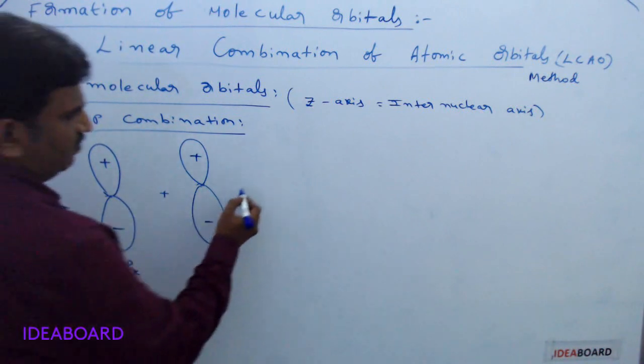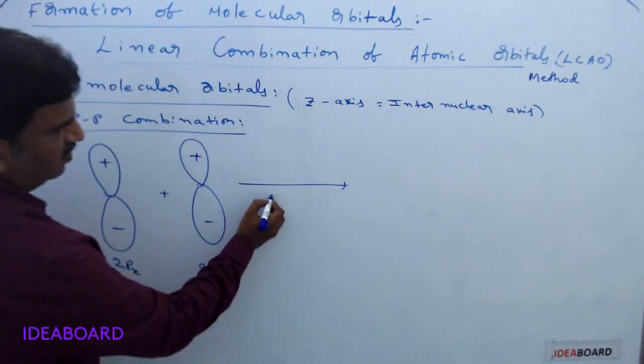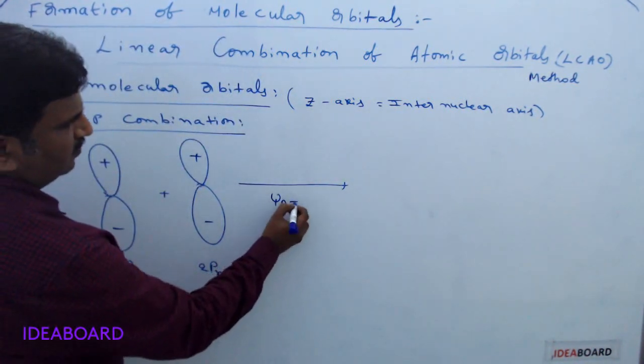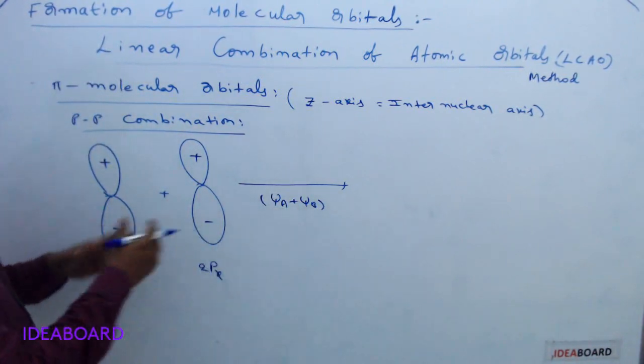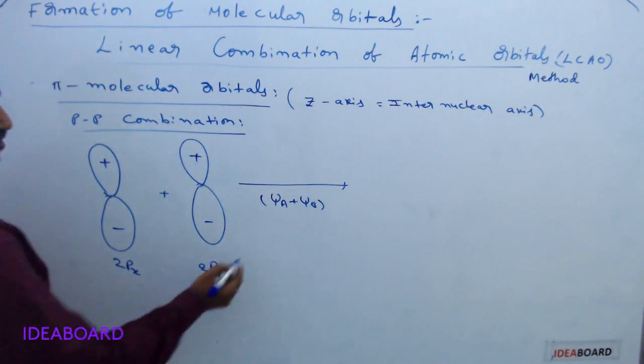When these are overlapping or combining in this way, and here it is a constructive interference, psi a plus psi b, constructive interference or addition of waves occurring.